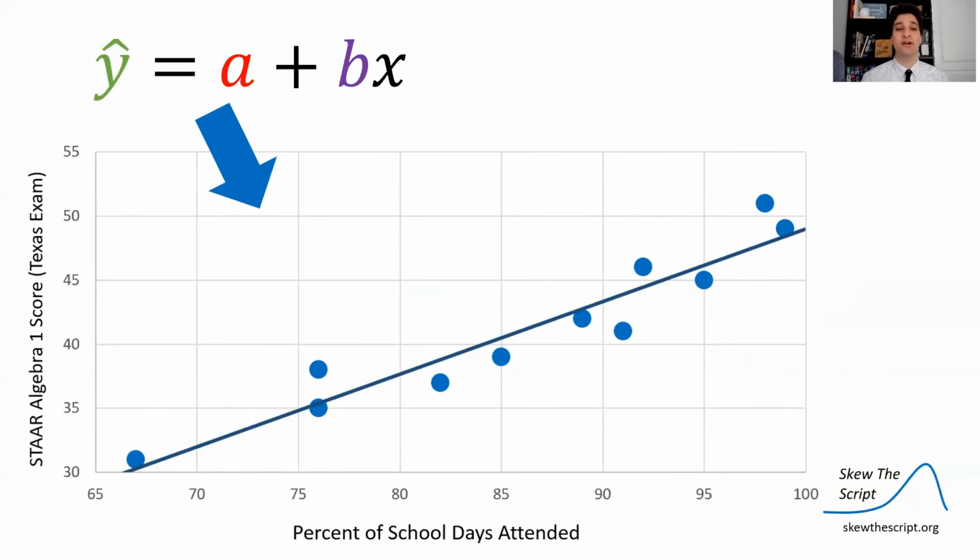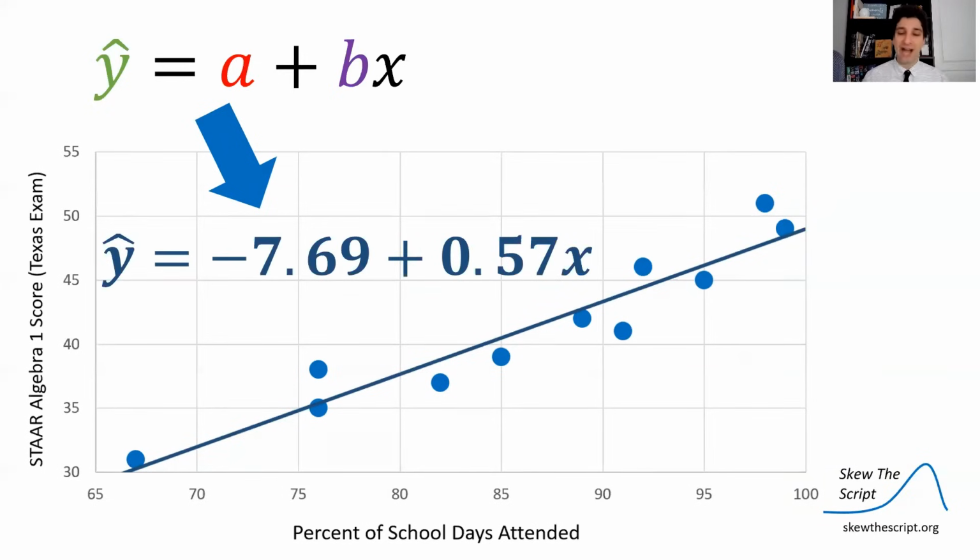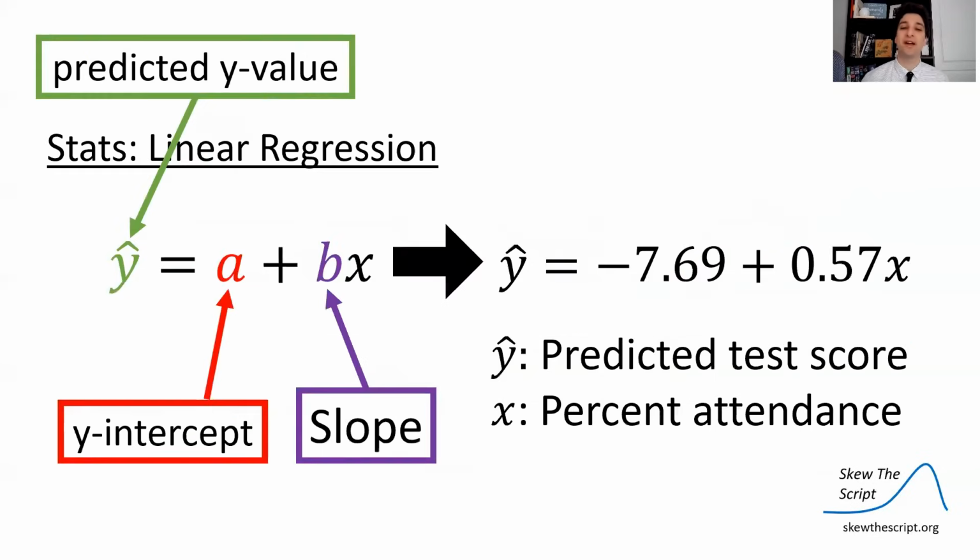So here's our linear regression equation, and when we calculate the regression equation here, which we can do with a calculator, again, that's going to be a later lesson, we get the following. Our y-intercept is -7.69, and our rate of change, our slope, is 0.57. When we write out this linear regression equation, this is really important, you need to always make sure to label your variables. Y hat is the predicted test score. In this case, X was the percent attendance. X we know, and so for a given attendance, we're predicting the student's test score.